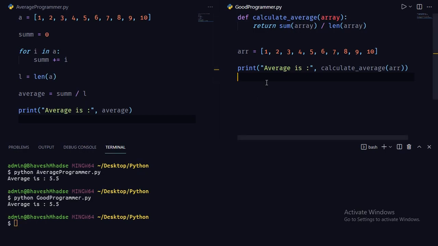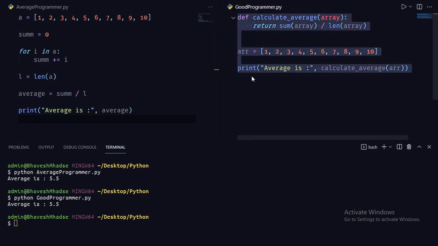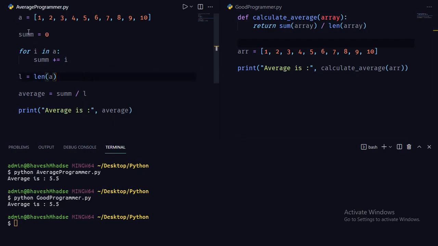Now this is something we refer to as clean code. So why is this known as clean code? Because it is more readable than this one. As you can see, here are a lot of mistakes. Let me show you one by one.